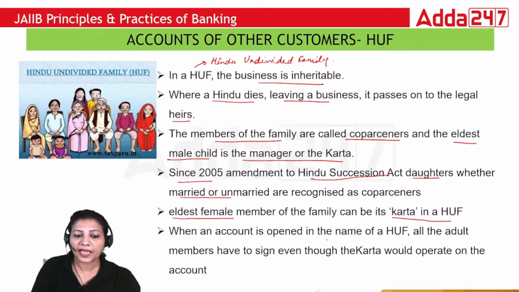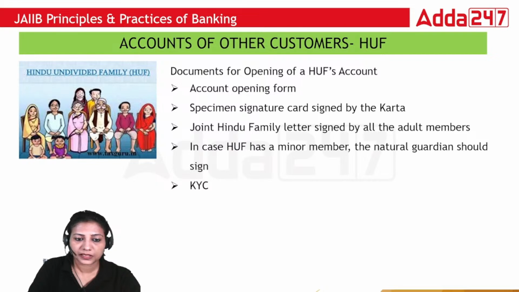When an account is opened in the name of a HUF, adult members have to sign even though the Karta would operate the account. So the main person who will be operating the account will be the Karta. What documents do we have to obtain while opening a HUF account? We have to obtain the account opening form where all the co-partners will sign.